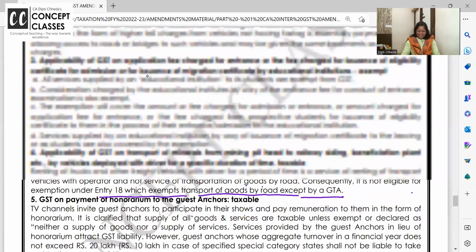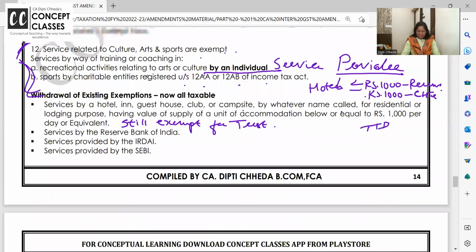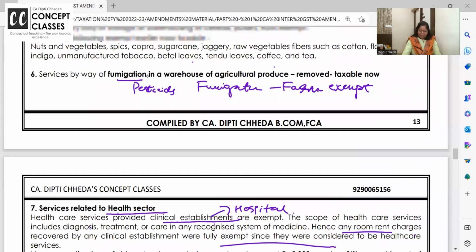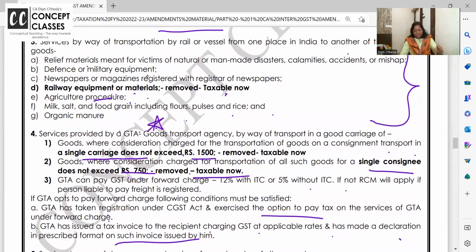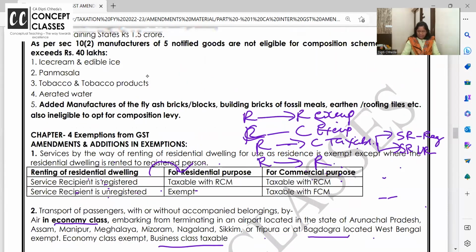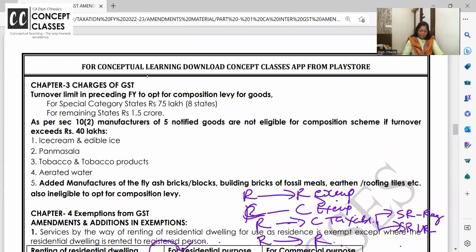It was a challenge. I was thinking that exemptions is the one chapter which I should take in the second part. But the reason for taking it in the first part is, if there is any doubt, ask. I will surely clarify again in the next video, which is done. Add-ons can always be made. No problem. Chalo. And the last one for today, chapter 3, charges of GST.